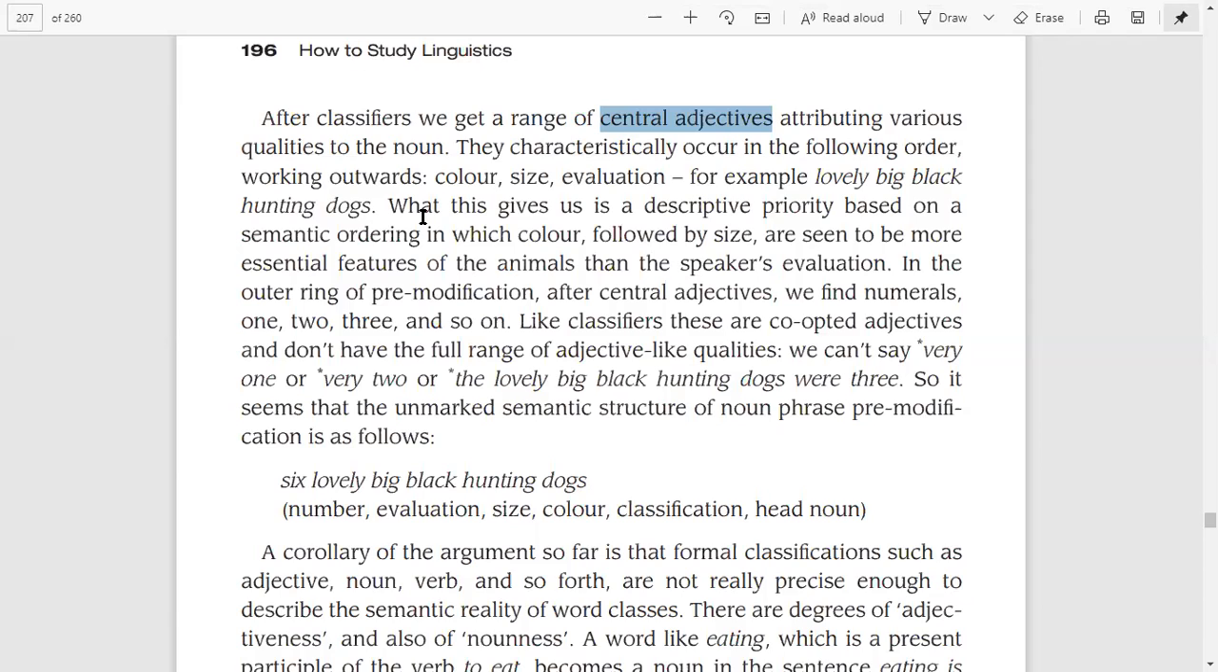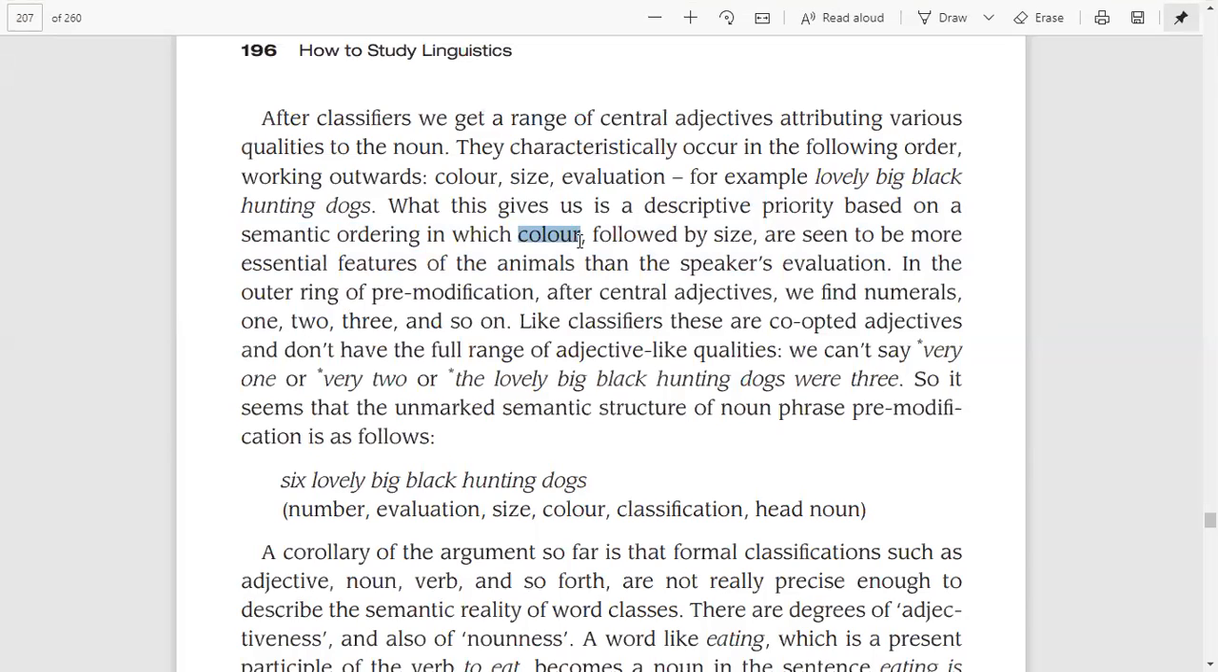So what this gives us is a descriptive priority based on semantic ordering, in which color followed by size are seen to be more essential features of the animal than the speaker's evaluation. So this order is basically semantic based, and we semantically order these adjectives in the same phrase. When the adjective of color is followed by size, these are seen to be more essential features of the animal, right?